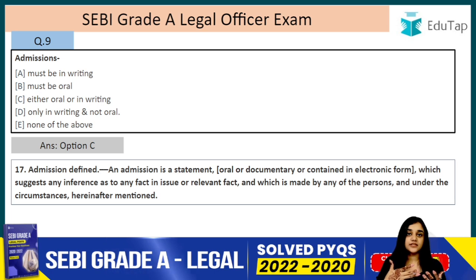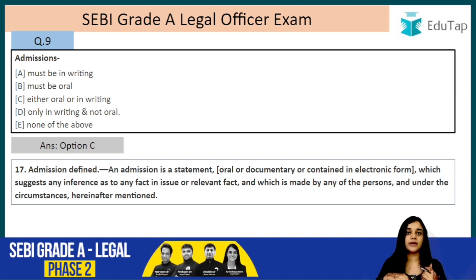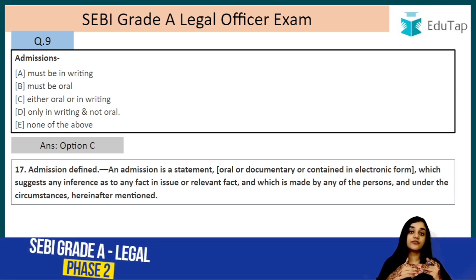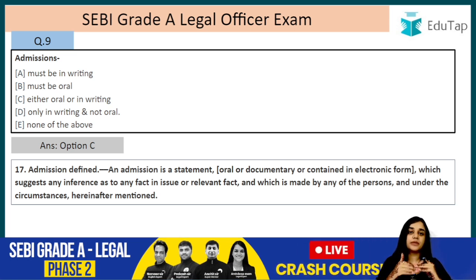If I am stating something, all that I am saying right now, this is what? This is a statement, right? I am making a statement. So the maker of the statement will not say something which is against his own interest, right? It is presumed that the maker of the statement is not going to state something which is against his interest, and if he is doing so, in that case it must be true. So this is the basis of the admissions and confessions, right?